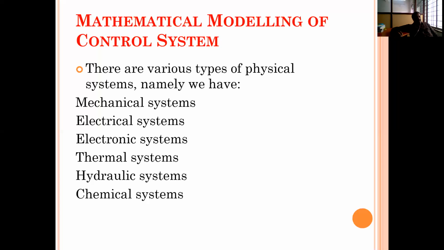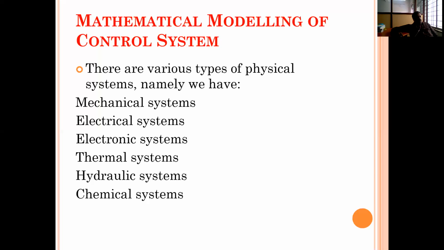To write the mathematical equations in mechanical systems, we have to use the physical law, that is Newton's law. What is Newton's law? Newton's law states that in a mechanical system, the algebraic sum of all the forces or torques on a stable mass or inertial element is always equal to 0.